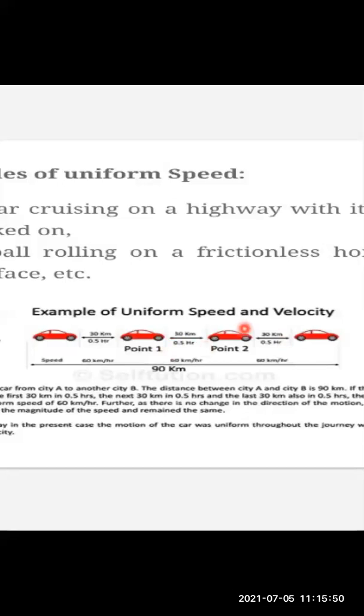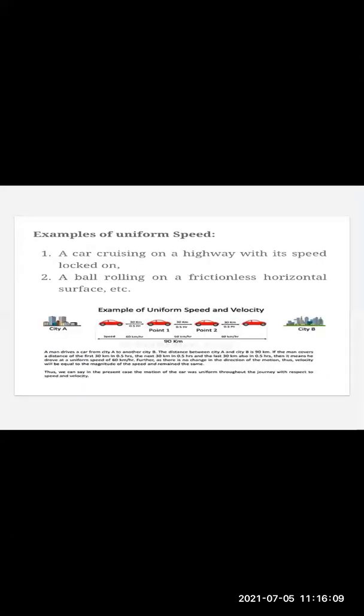In the next half an hour, again 30 kilometers. So 30 plus 30 plus 30, the total distance traveled is 90 kilometers in 1.5 hours. Such a case would be called uniform speed. And since the speed is uniform, you can also say velocity is also uniform.